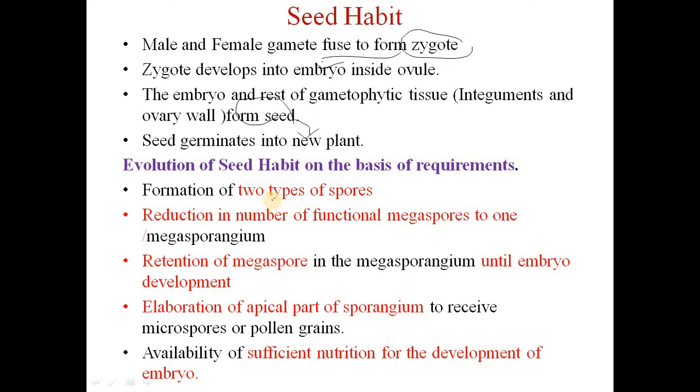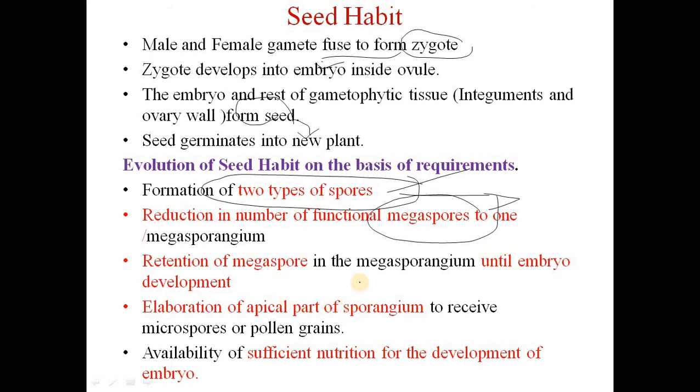In pteridophytes, the evolution of seed habit requires a number of steps. One is the formation of two types of spores, megaspore and microspore. Then reduction in the number of functional megaspores to one per megasporangium, meaning out of a number of megaspores only one remains functional.